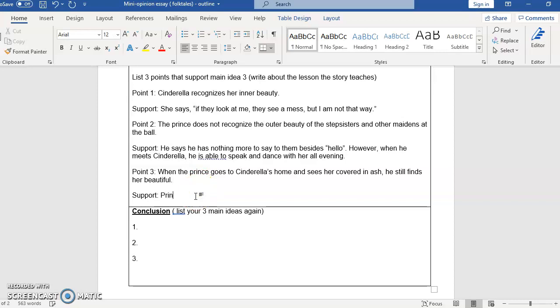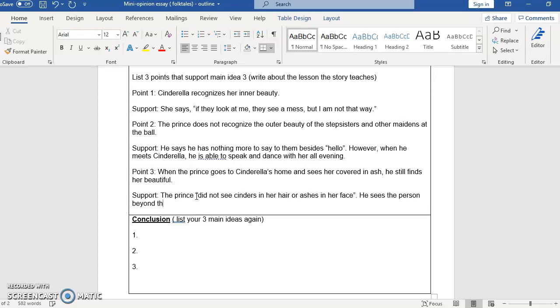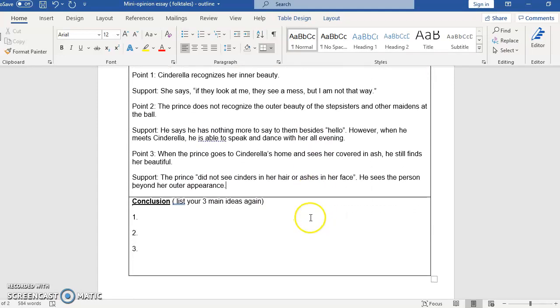The prince, quote, did not see cinders in her hair or ashes in her face, right? He sees something beyond that, beyond her outer appearance. Okay, so we've now finished the outline for the third body paragraph.